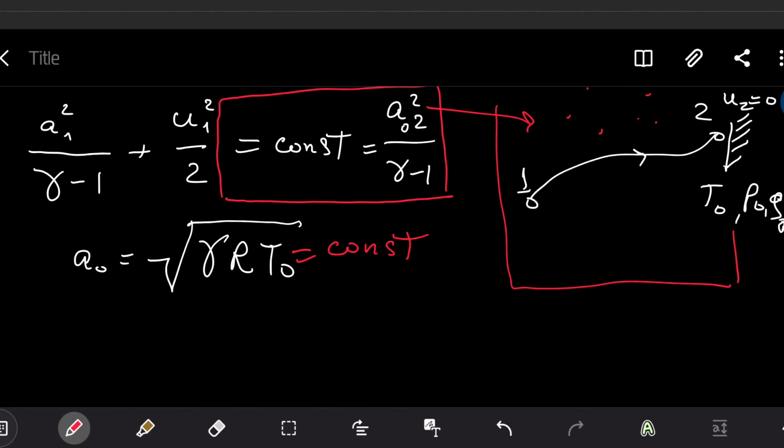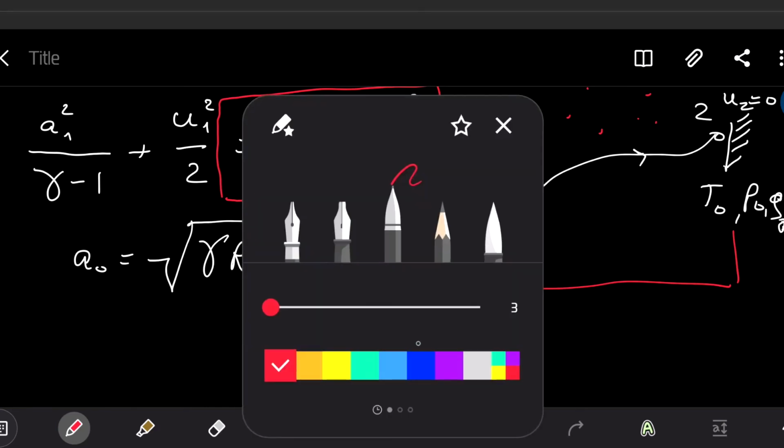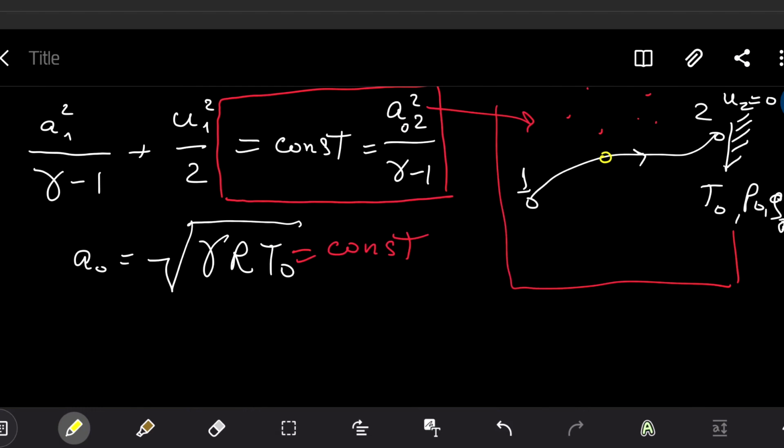For example, somewhere in the middle here, we have a point number 3, and this is a specific point where the velocity of the flow is equal to the speed of sound.